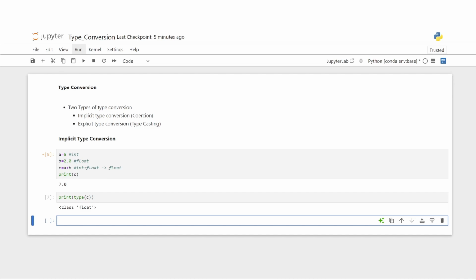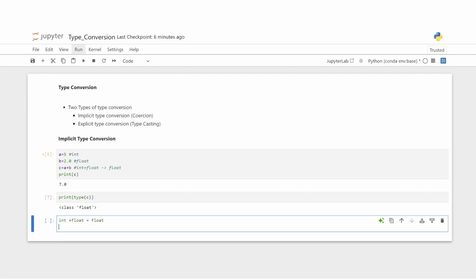Then it also happens in mixed type operations. Python follows a data type hierarchy when doing implicit type conversion. So integer plus float is equal to float, and float plus complex value is equal to complex.